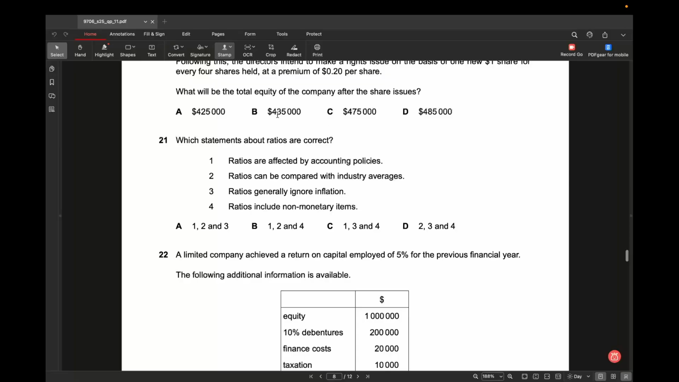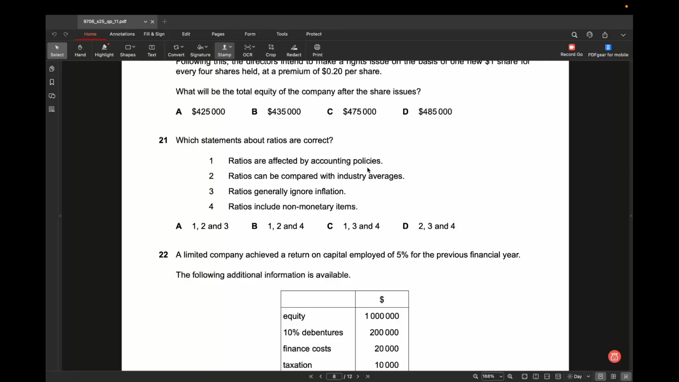Question 21. Which statements about ratios are correct? Number 1: ratios are affected by accounting policy. Number 2: ratios can be compared with the industrial average. Number 3: ratios generally ignore inflation. And number 4: ratios include non-monetary items. So first one, ratios are affected by the accounting policy.